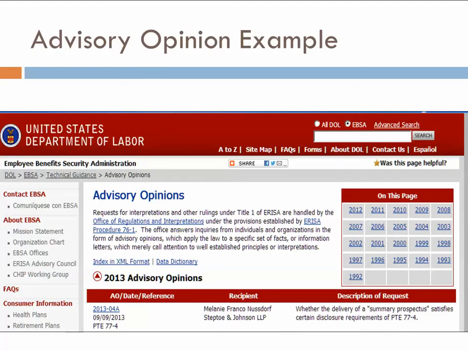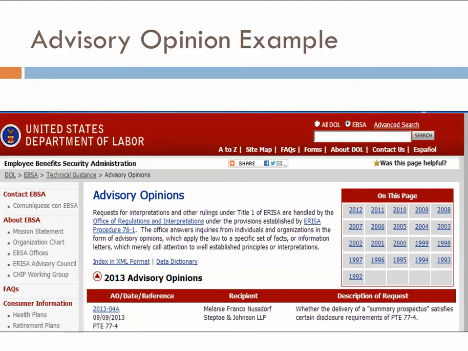So the first type of opinion we're going to look at is an advisory opinion. These are issued by an agency, usually in regard to a question asked by an official, a practitioner, or a member of the public, and it's usually contemplating a particular activity.